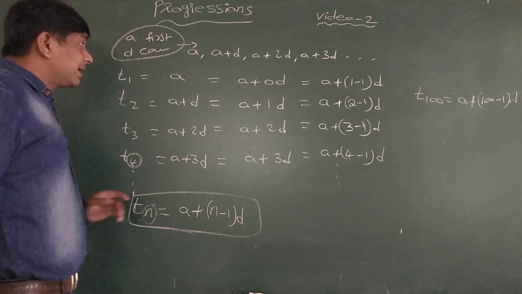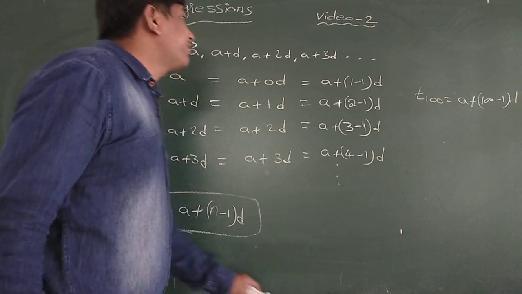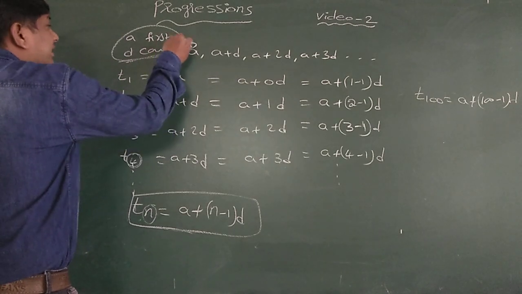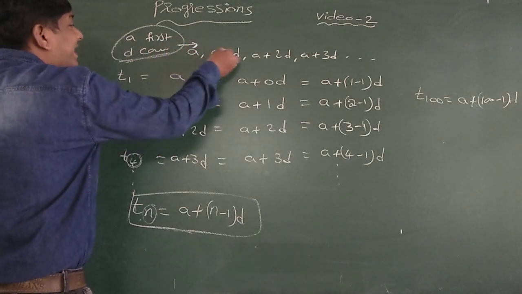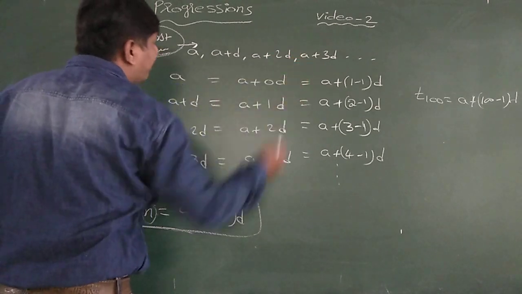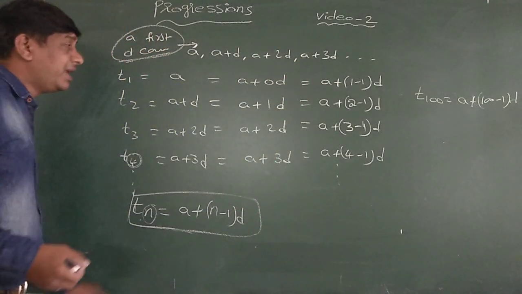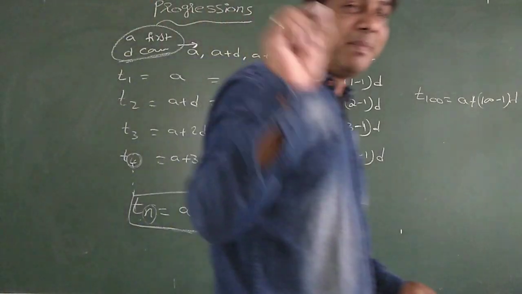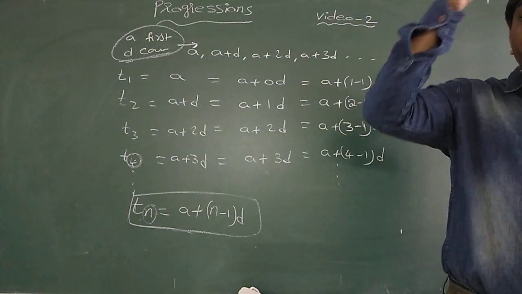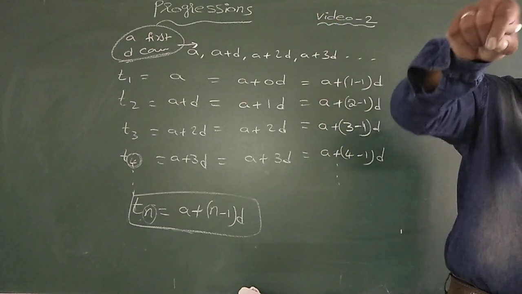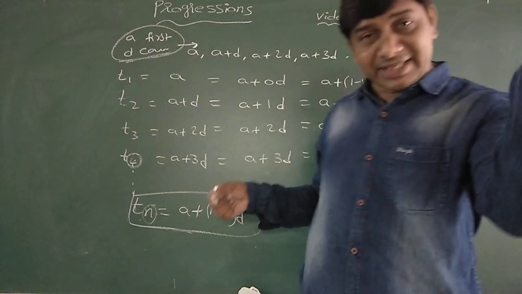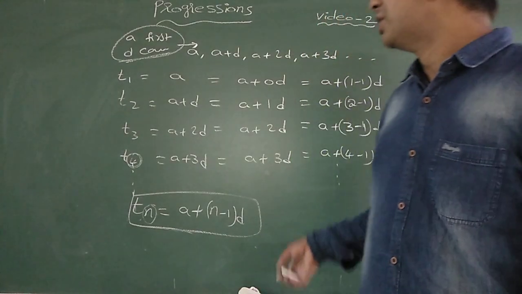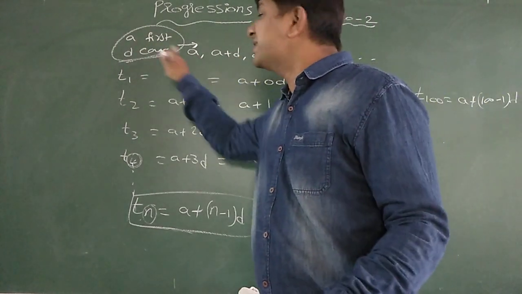Okay. Once again, let me repeat here. If A is the first term and D is the common difference, then the general form of the AP is A, A plus D, A plus 2D, A plus 3D, and so on. Why did you get this? Because as per the definition, an arithmetic progression is a sequence obtained by adding a fixed number to its preceding term, except the first term. Using that concept, the first term is this one here.